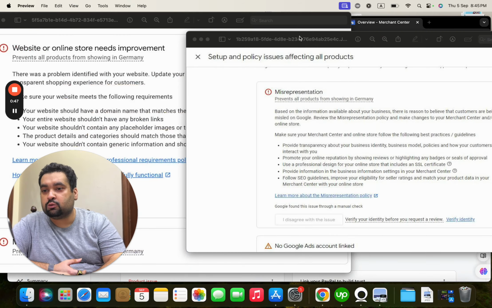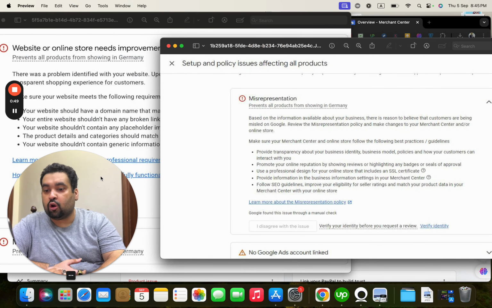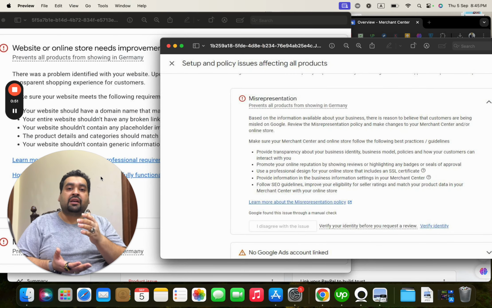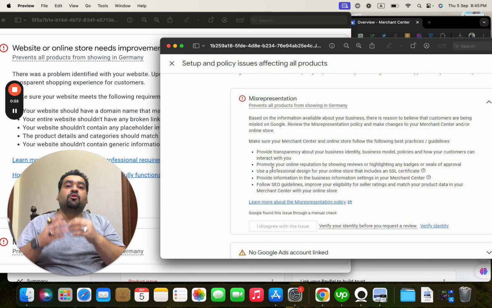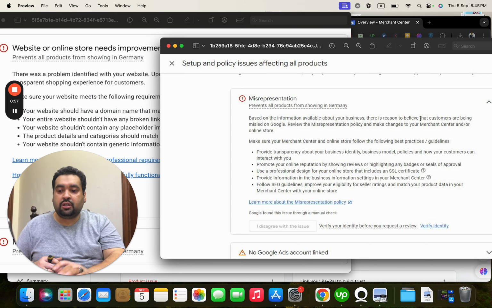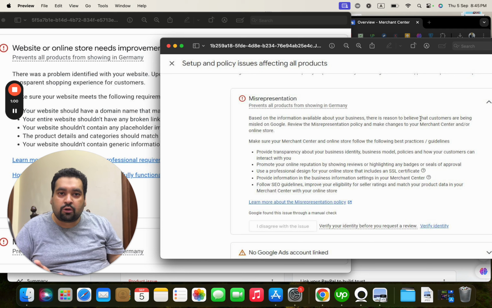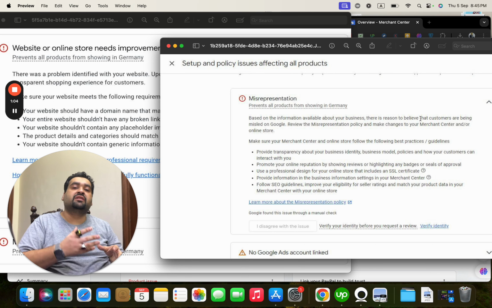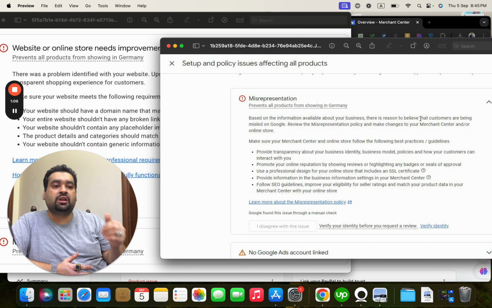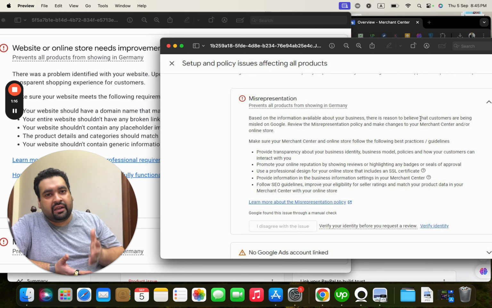So you can see that this was the original over here. Even the verify identity issue came later on. The first was misrepresentation. For those who don't know, we were targeting Germany over here. You can see over here, no Google Ads account was linked because we wanted to ensure that the Google Ad doesn't get suspended while restoring this. Usually, in case you have connected your Google Ads account simultaneously, the chances of being suspended go higher and higher, which is why we wanted to make sure. So we unlinked the Google Ads account.